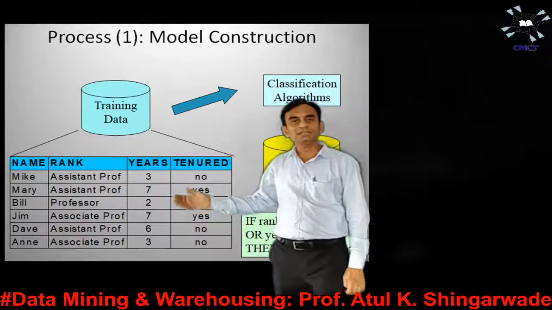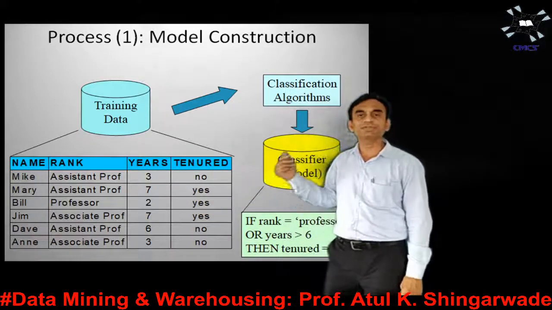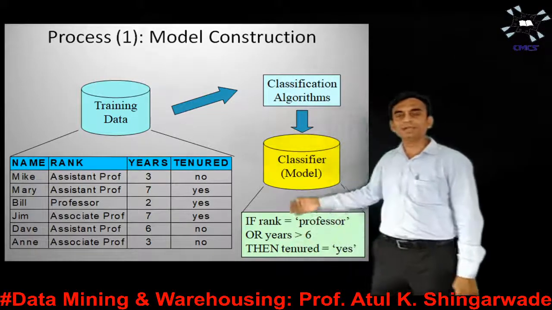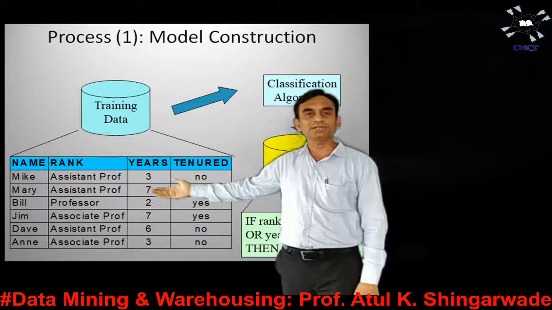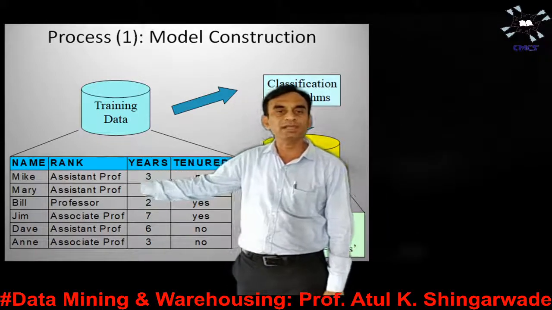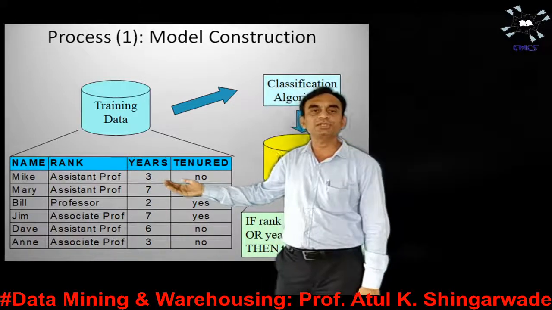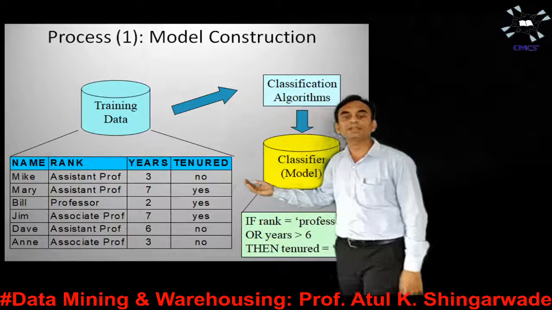Now this is the information about the teachers in a particular educational institute. As an example, I will specify what this information is. The name of the teacher is Mike, the first one. He is considered an assistant professor. He has 3 years of teaching experience, and tenure is no.